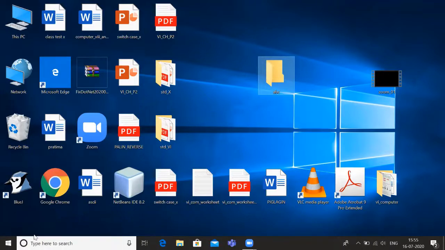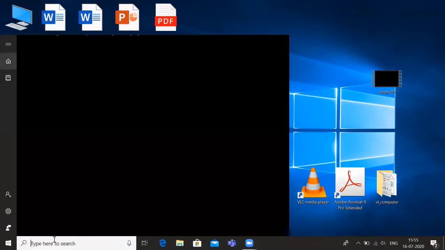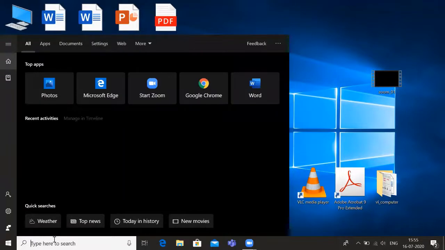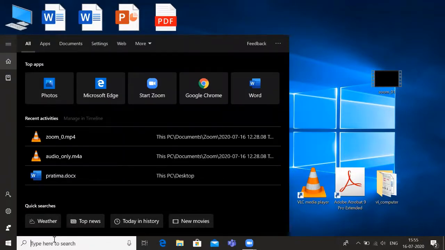It contains the Cortana search box. This is the Cortana search box. I can search anything from here, any application or any file or any folder. Anything I want, I can search from here.